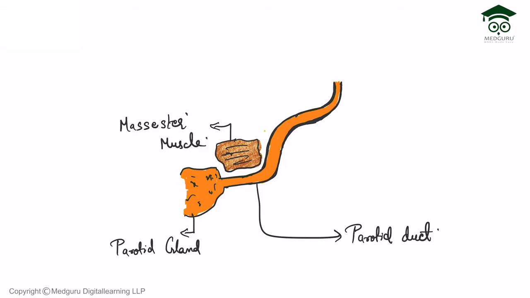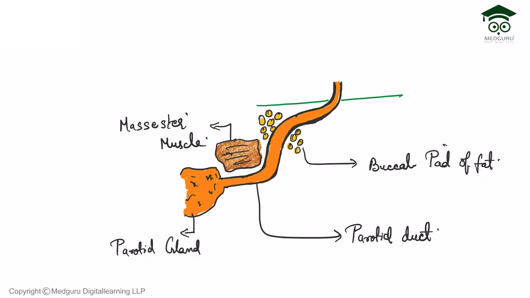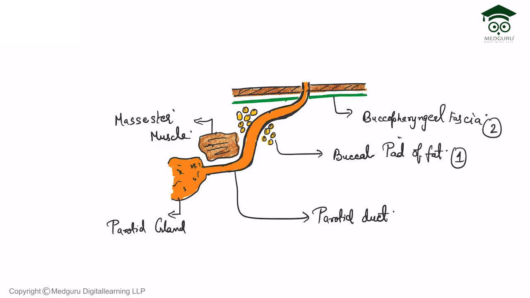Now this is the buccal pad of fat. The first structure which is pierced by the parotid duct is the buccal pad of fat. Then we will make a green color structure. This green color structure is the second structure pierced by the parotid duct, the buccopharyngeal fascia. The third structure pierced by the parotid duct is the buccinator muscle. And the last structure which is pierced is the mucosa.